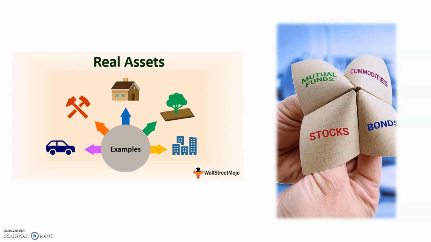Financial assets are usually more liquid than other tangible or real assets. Real assets can be commodities, real estate, land, machinery, etc., and may be traded on financial markets.